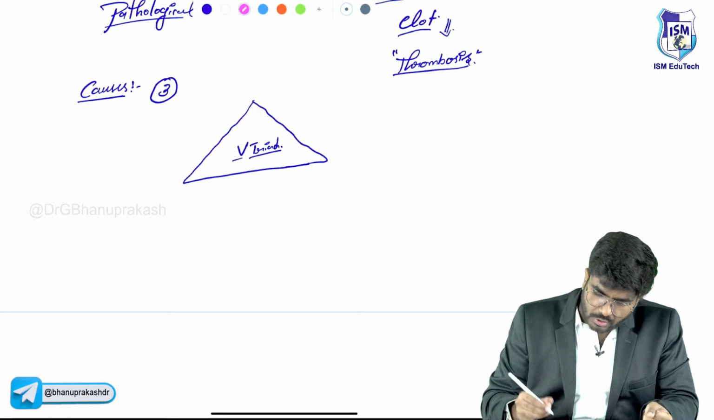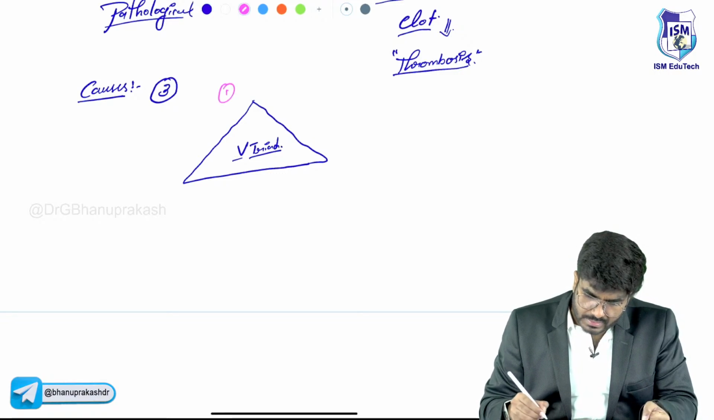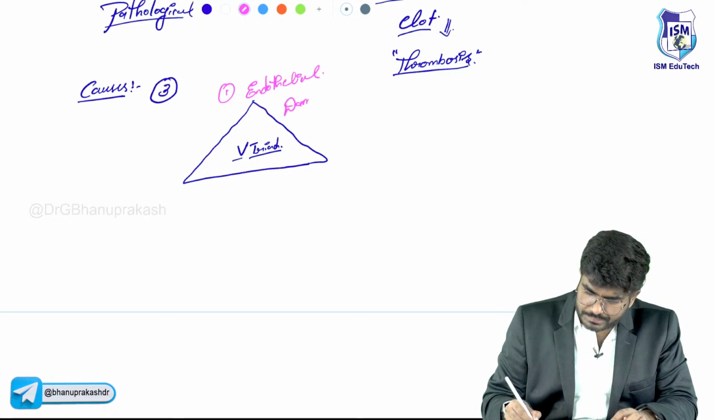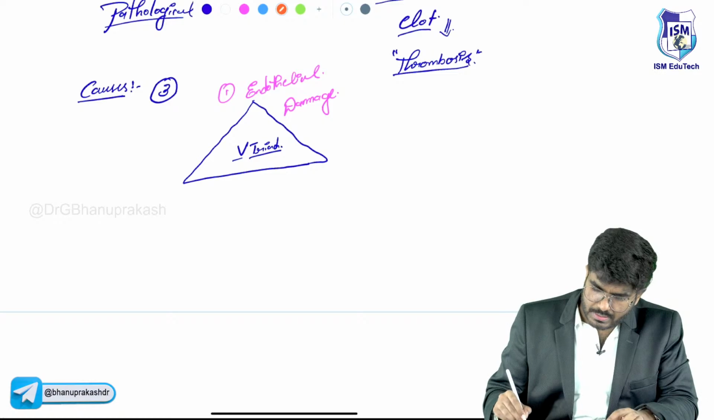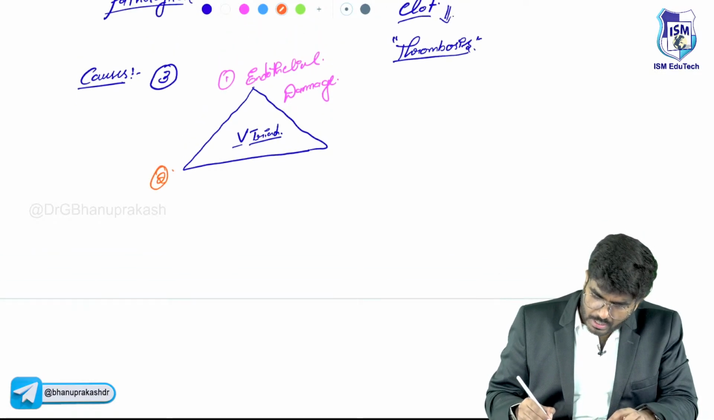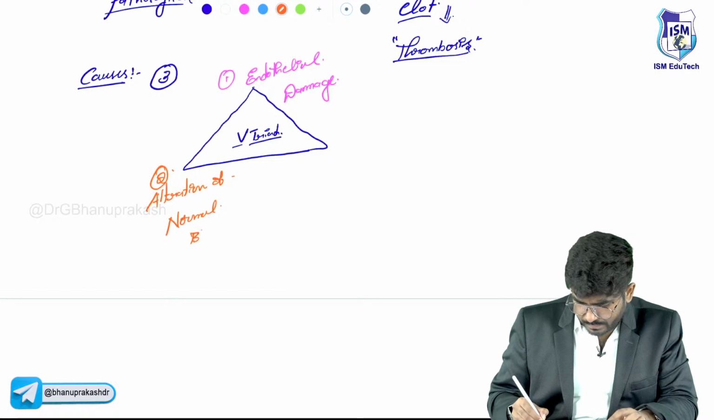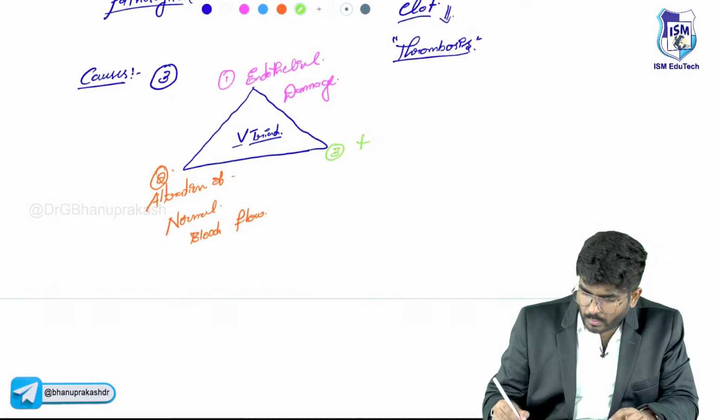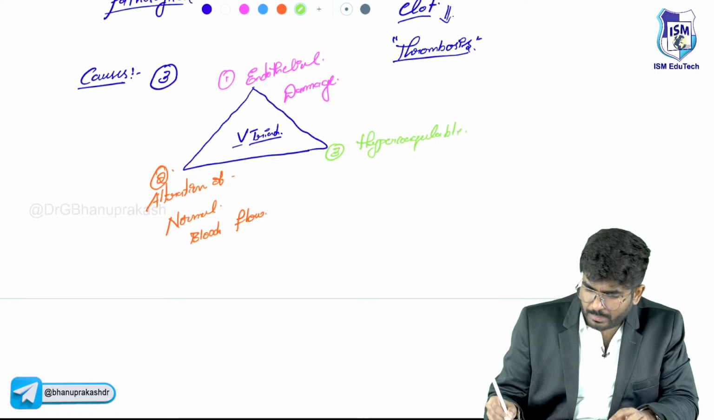Sir, what are these three causes? The three causes include number one, endothelial damage. Endothelial damage. Second, alteration of normal blood flow. Alteration of normal blood flow. And the third condition is hypercoagulable states. Okay, hypercoagulable states.